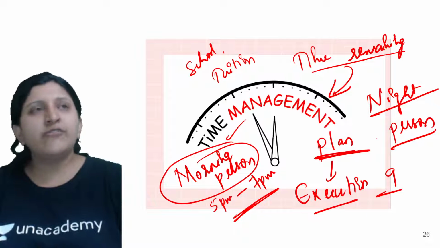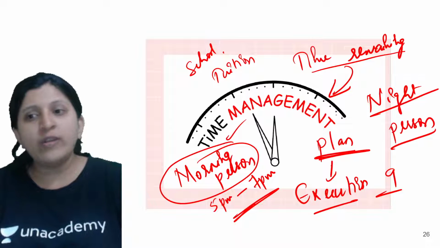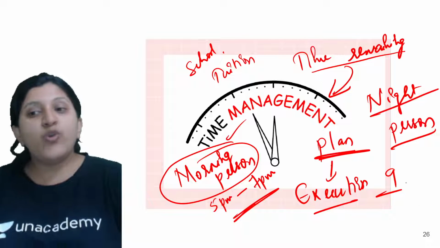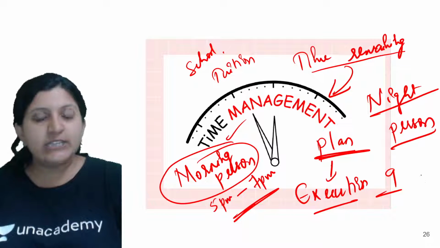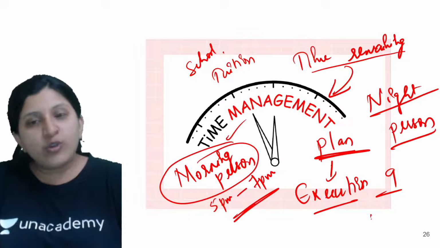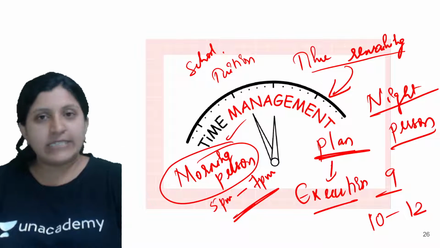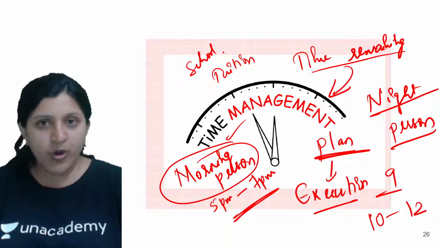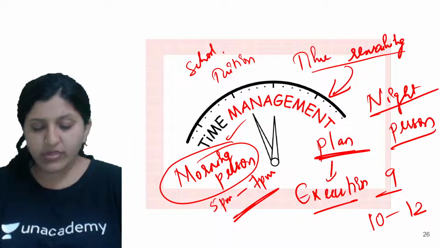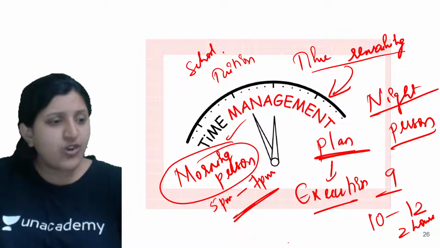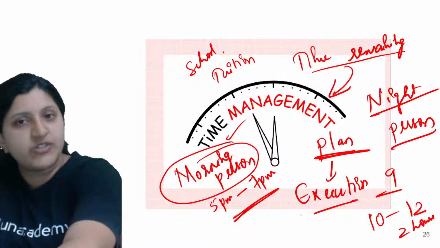It's better if you are preparing on your own: since your tuition classes get over by 9, you can take time till 10. So from 10 to 12 you can prepare. Again you are getting 2 hours of time, which is well in advance for your preparation.